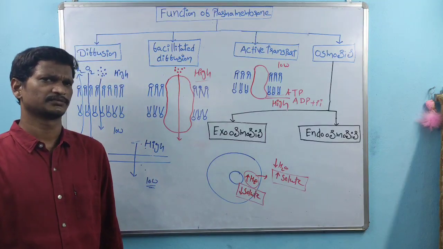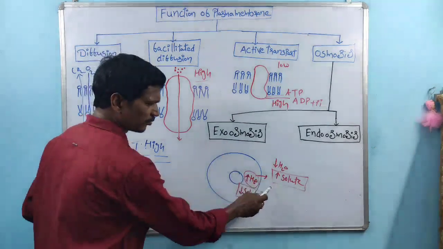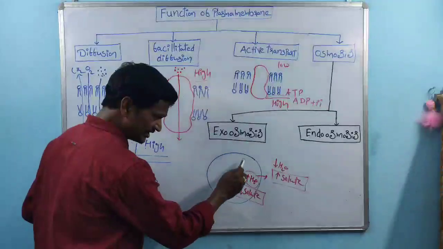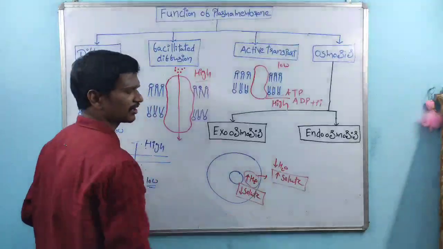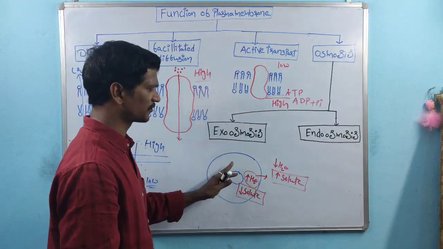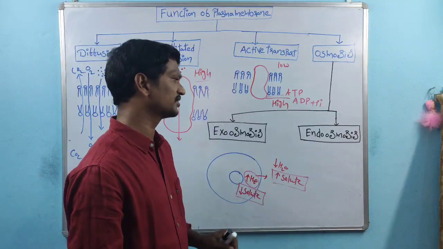That is about osmosis. So in the exoosmosis case, the water molecules are transported from inside to outside. Inside there is high water content, outside low water content. So the water molecules are transported from inside the cell to outside the cell.